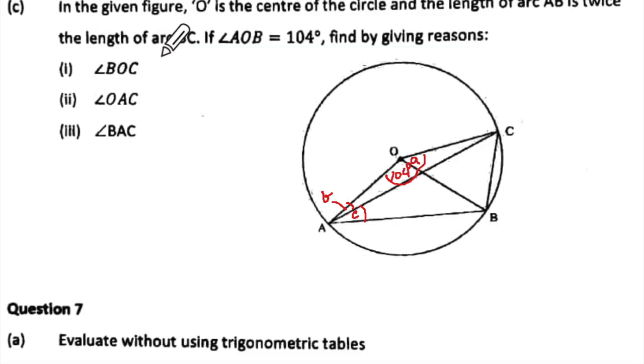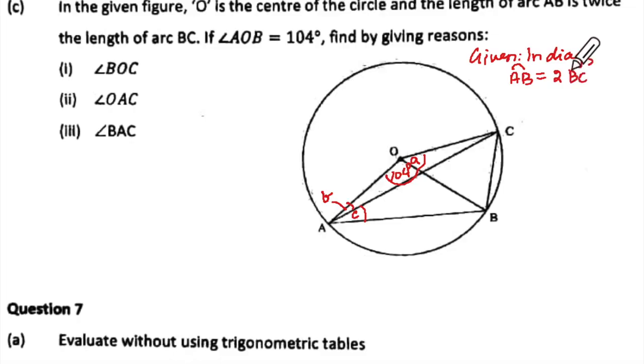We'll have to write what is given. Let's write what is given. In a diagram, length of arc AB, that means, see, arc AB I can show like this, is equal to twice length of arc BC.